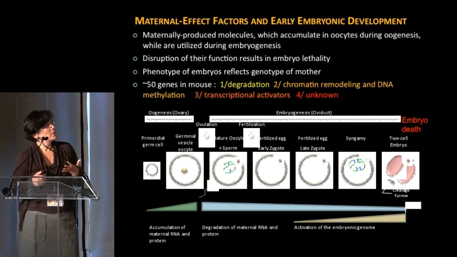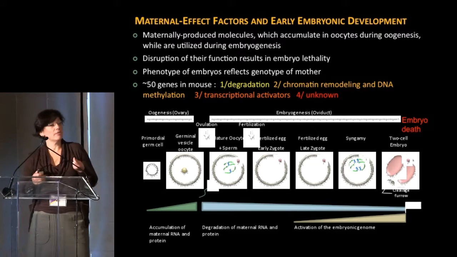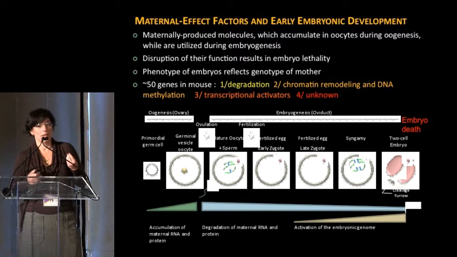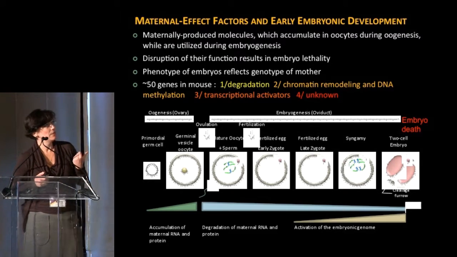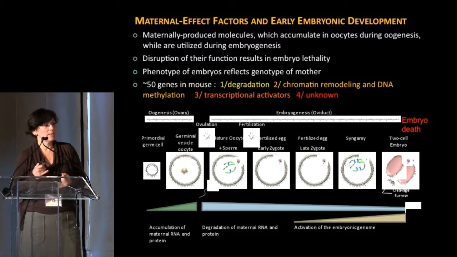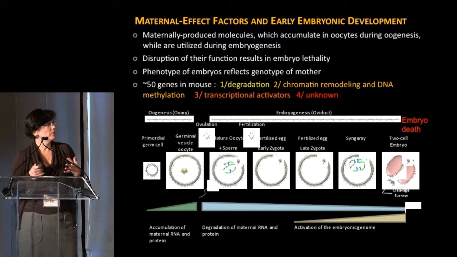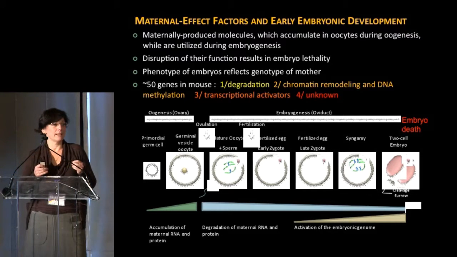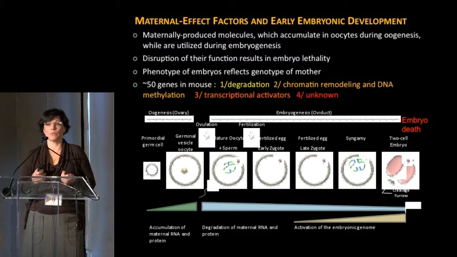The group of proteins that have been identified so far that give these phenotypes is at least 50 by now, and they're all involved in protein degradation pathways and chromatin remodeling. There is also a group of transcription factors that are crucial for these pathways, and a group of really unknown proteins. So there is a great place for us as biologists, reproductive biologists and developmental biologists, to go and mine the existing data to find out if any of these could be important for the human.